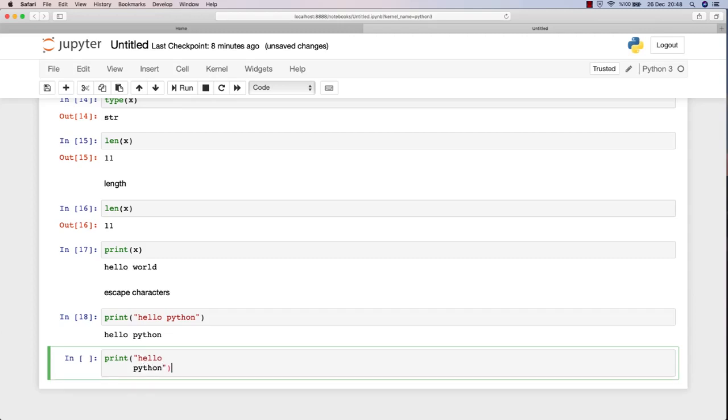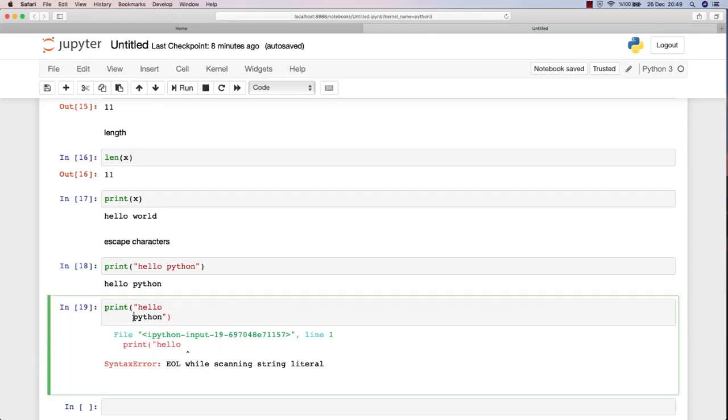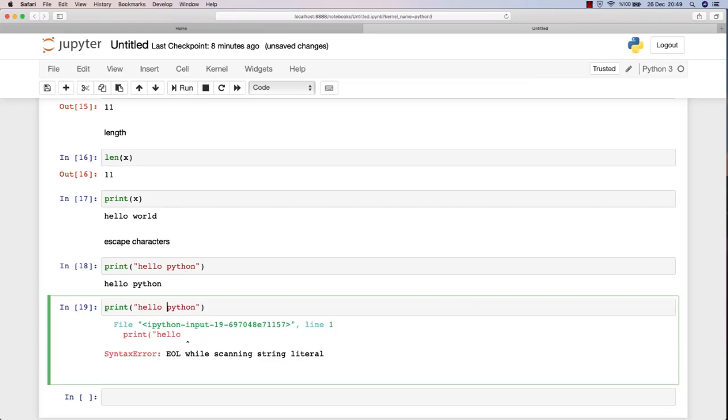If I write like this and hit shift enter, as you can see, we get an error because we cannot do that. In order to create a new line, there is a special syntax that you should follow. All you have to do is type a backslash, not a forward slash, but a backslash like this, and type n for a new line.